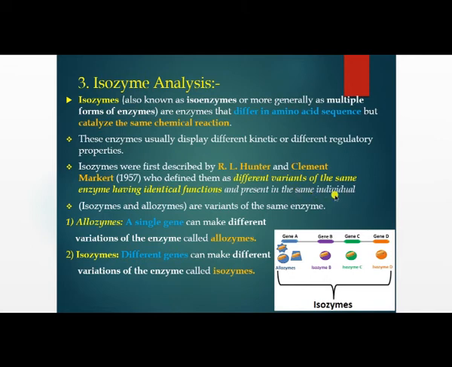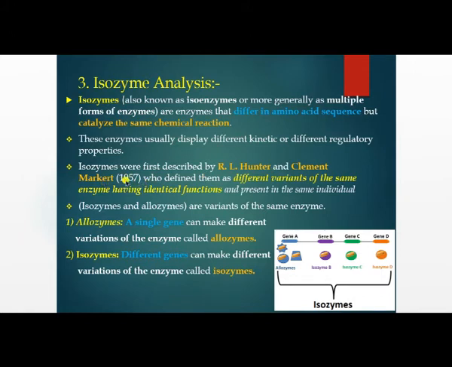These forms have different variants, meaning different structures, but identical functions. The enzyme is the same but their structures and variants are different, while the function is the same. Who discovered this isoenzyme? R.L. Hunter and Clement Markert in 1957.